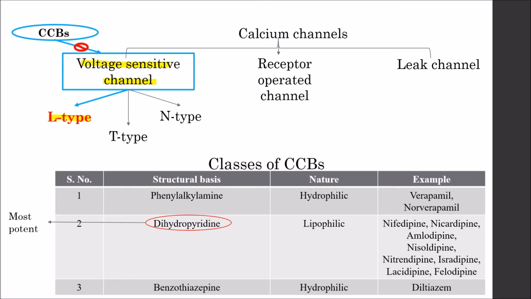Dihydropyridines are lipophilic in nature and they are the most potent class among all of them. Benzothiazepine is the third class on the basis of structure of the CCBs. They are hydrophilic in nature and the drug under this category is diltiazem.